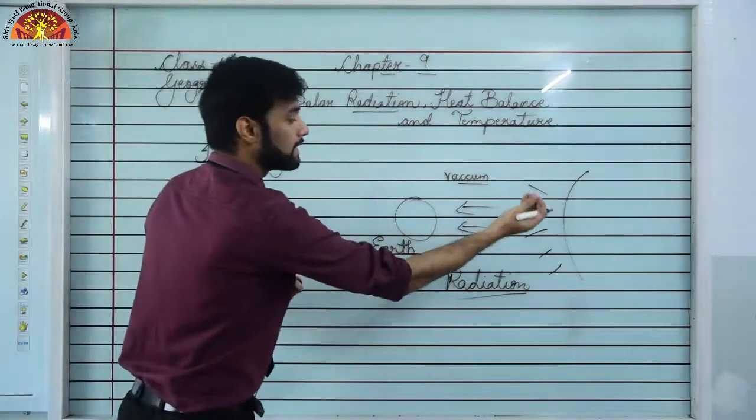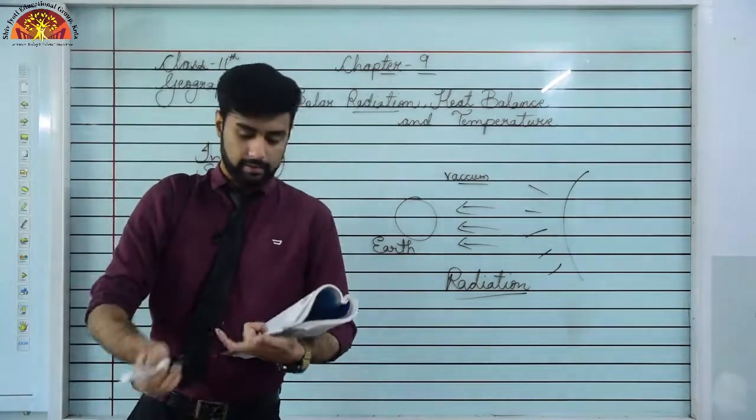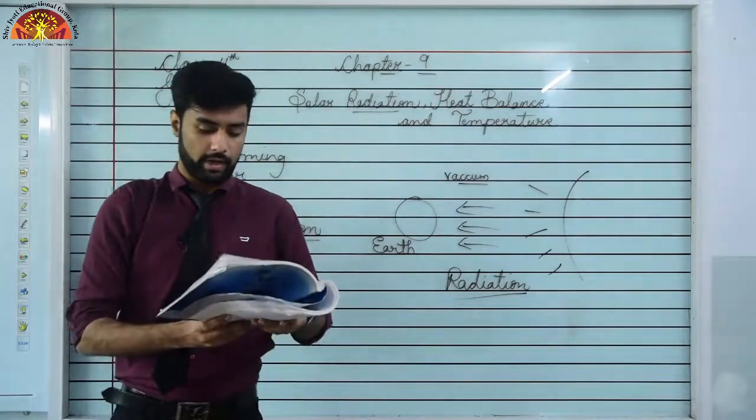The energy that comes from our sun to the earth in the form of heat. Please underline this in the second paragraph of solar radiation. Underline the entire para, 4 lines.